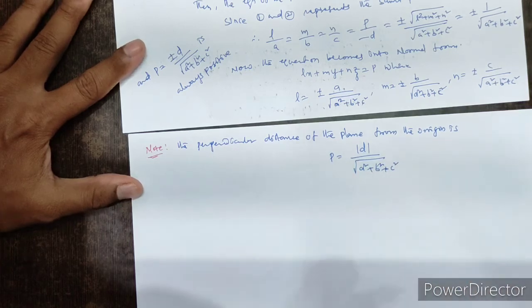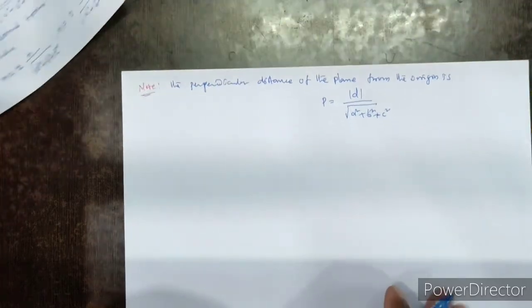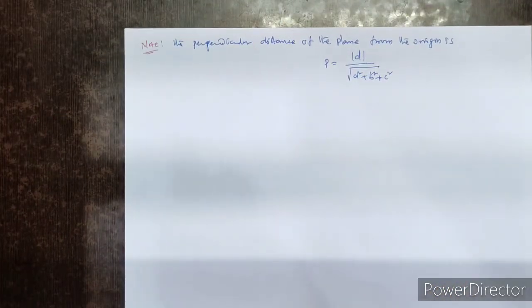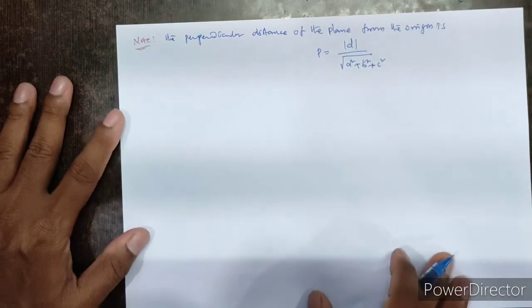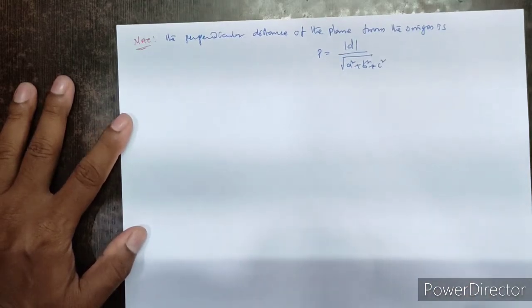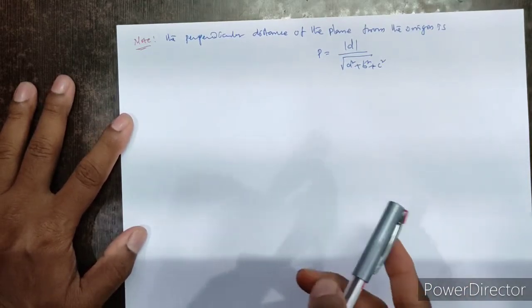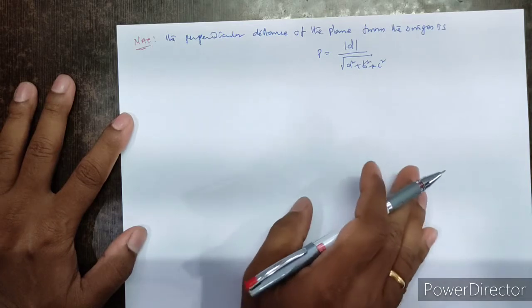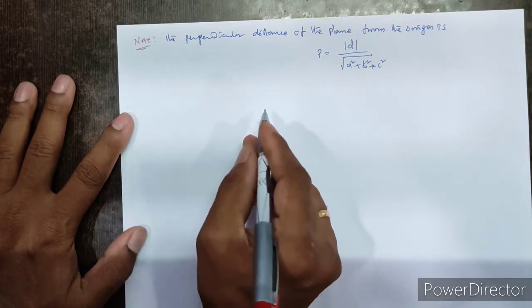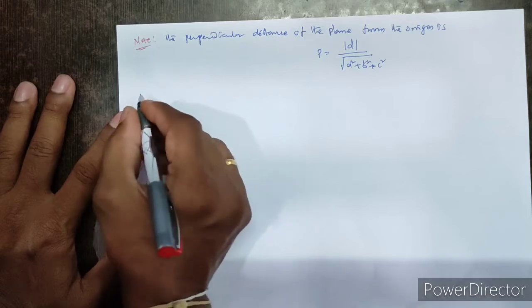That means always positive. So how can we reduce the general form of equation of plane to the normal form of a plane in a problem?